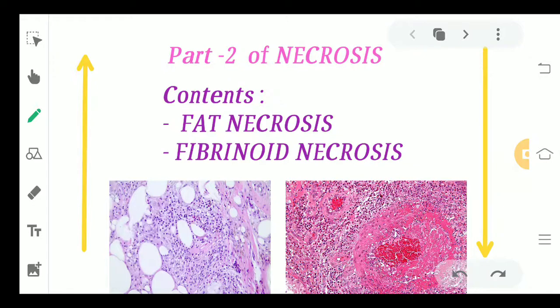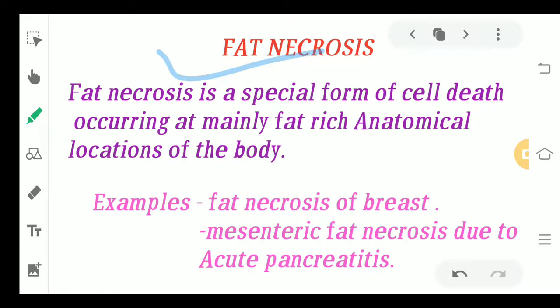So the first type of necrosis which we are going to deal with in this particular video is fat necrosis. Now, the name itself is telling you that this is a special type of cell death which is mainly seen in regions which are very rich in fat. Imagine in your own body which are the areas which are very rich in fat accumulation. It can be the abdominal region, it can be the breast region. So these are usually the areas rich in fat content, and these can be the site of fat necrosis very easily.